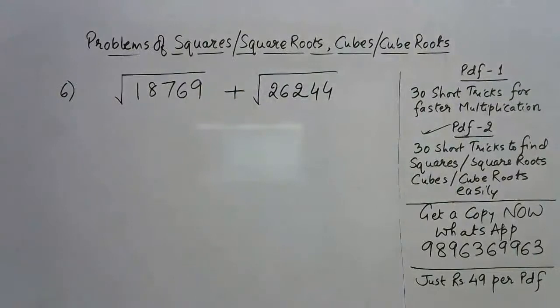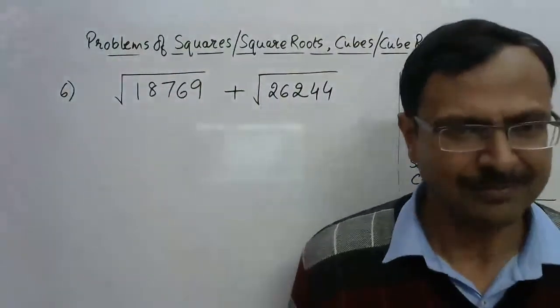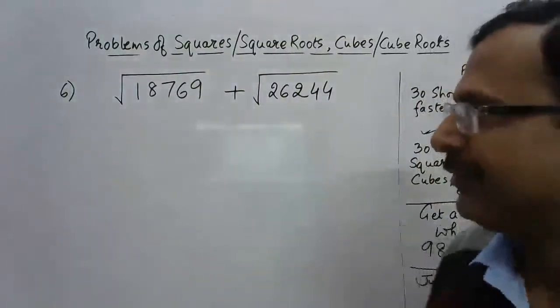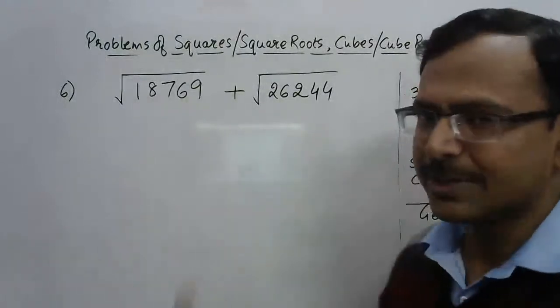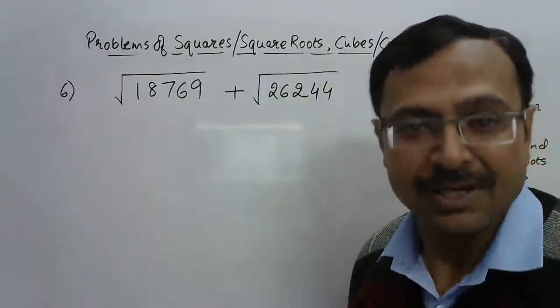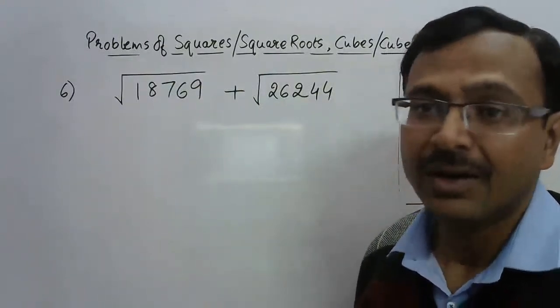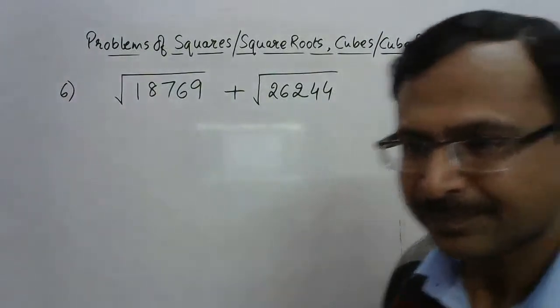So I'll tell you both the methods through which you will be able to find the square roots of such large numbers within how much time? 10 seconds. If you can do it in 10 seconds each, 10 plus 10, 20, and adding will take 2 more seconds, so 22, 23 seconds. I think that is enough. And only 1 out of 50 people can do it in that much time.